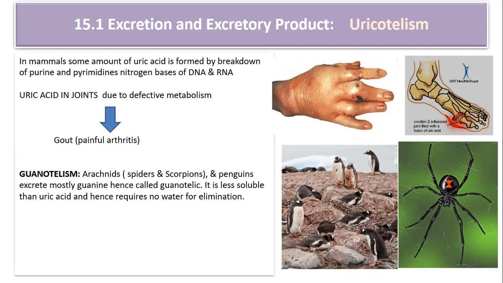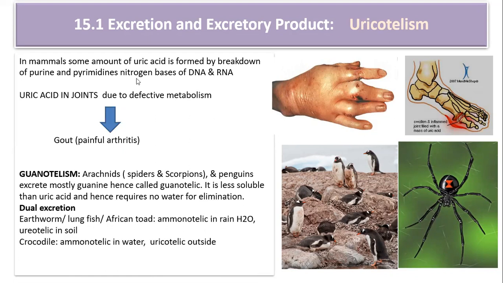The crocodile is ammonotelic in water, but it is uricotelic outside. That phenomenon is known as dual excretion. So there are certain organisms which can show two modes of excretion, and that is known as dual excretion. You can see earthworm, lungfish, and African toad are ammonotelic in rainwater but ureotelic in soil. Crocodile is ammonotelic in water and uricotelic outside. So this is all about the phenomena exhibited by different organisms.